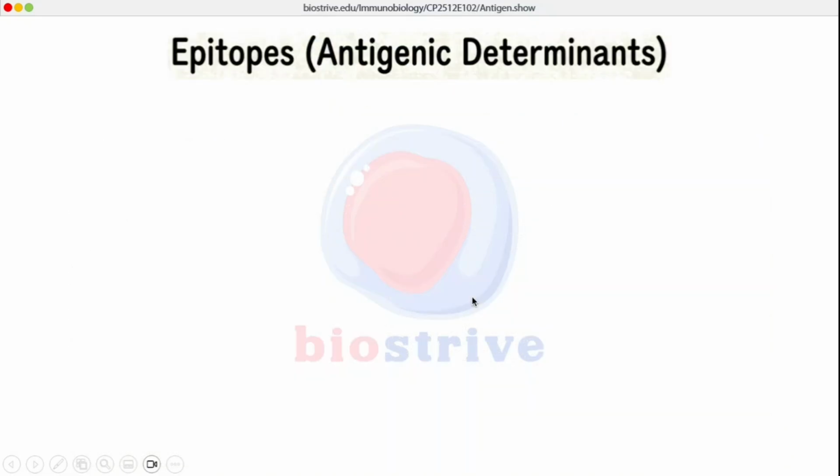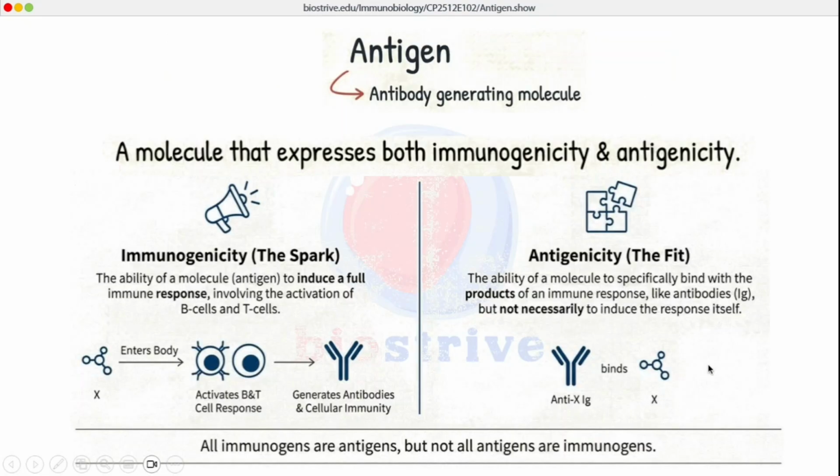Let's come to another concept, which is the concept of epitopes. What are these epitopes and why are these epitopes considered as antigenic determinants? Let's come back to this diagram again. This is a molecule X. It can be made up of proteins or it can be made up of carbohydrates, lipids, anything. But this molecule has to have certain specific sequences which are being recognized by these antibodies. And those specific sequences are known as epitopes.